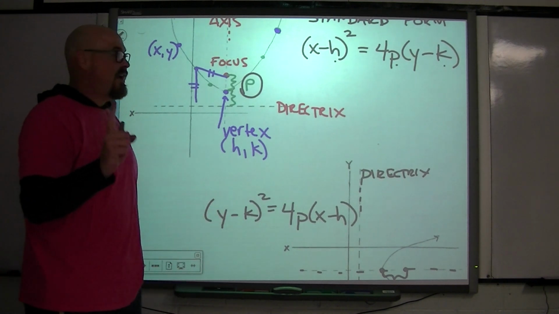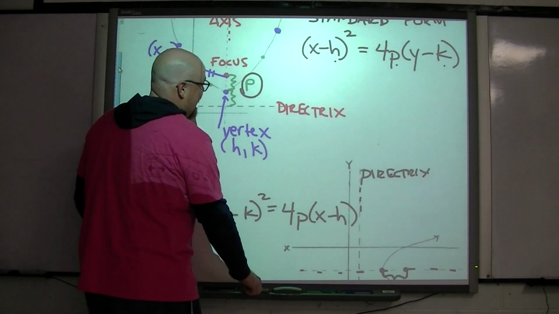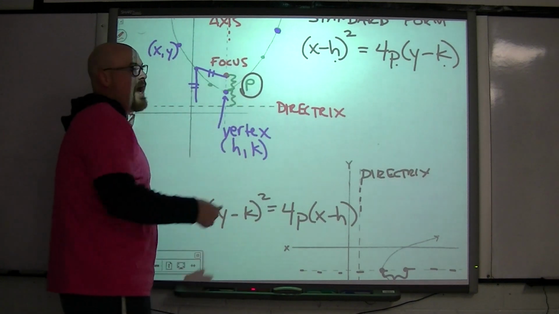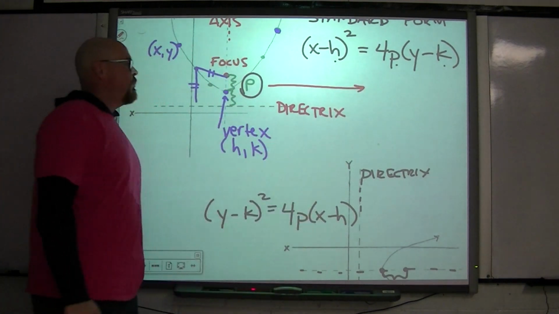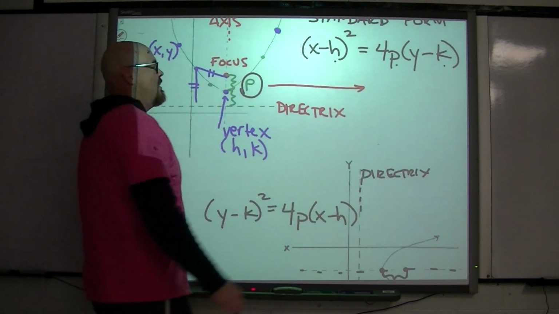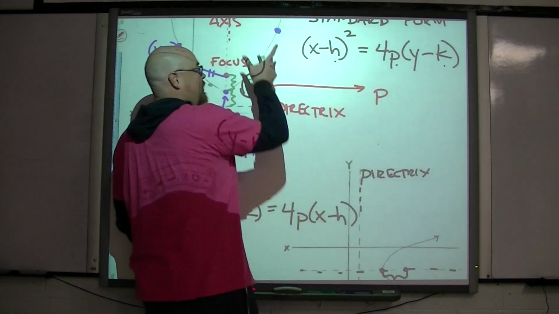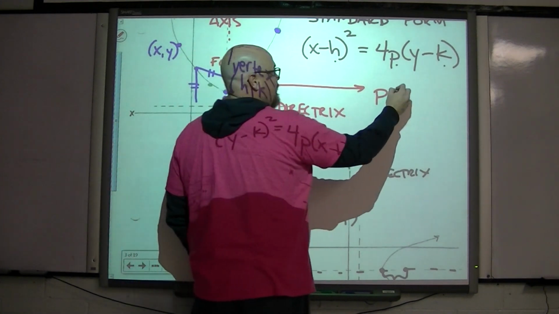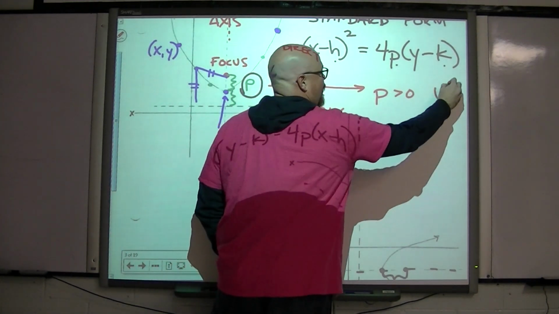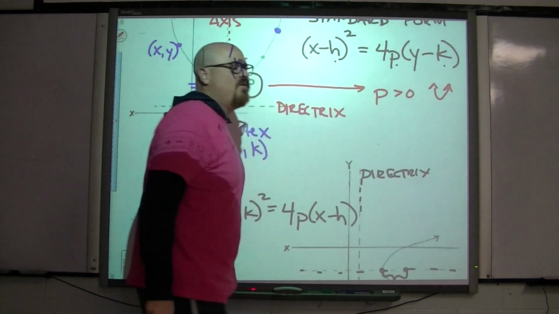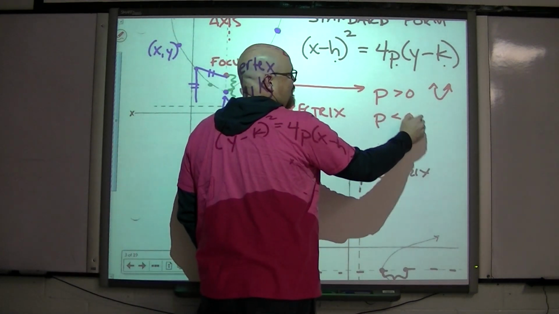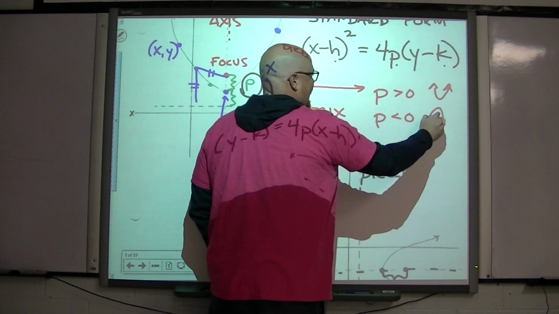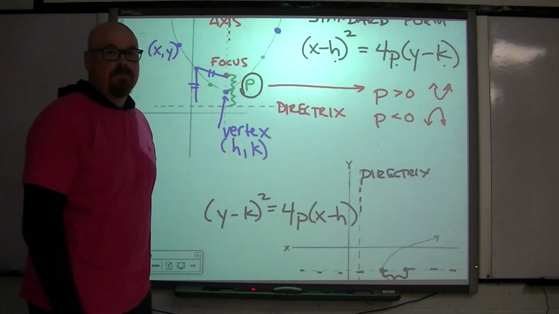So one thing that I forgot to mention before is, how do we know if it opens up or down? And that, again, as we've said, is related to what this value of p is. For a vertically oriented parabola, if p is greater than 0, meaning p is positive, the parabola will open up, but you can have a p value that is less than 0, and that's going to open the parabola down.